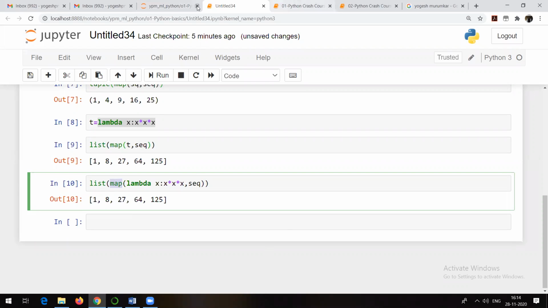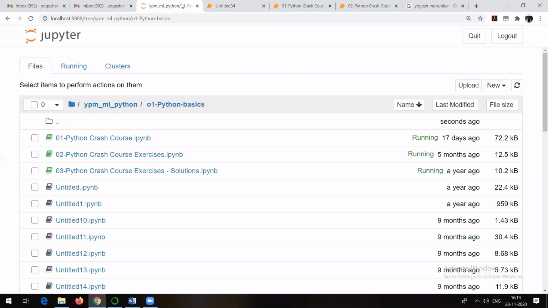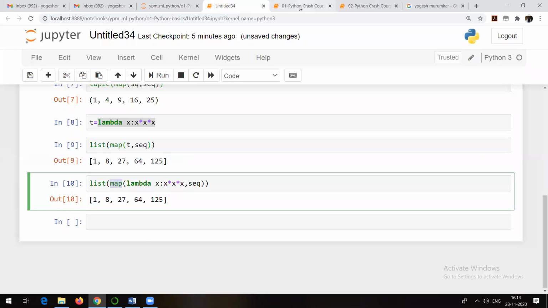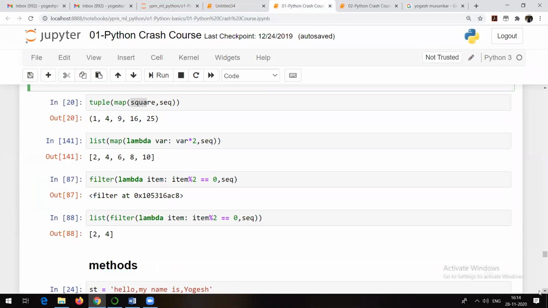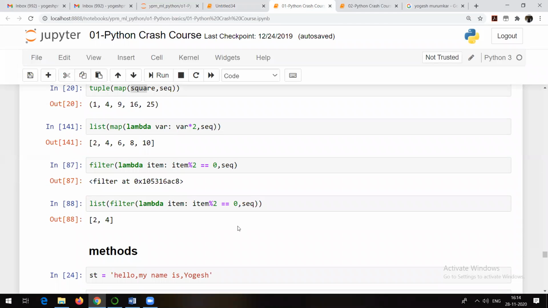So let's try to talk about another thing, and that is nothing but filter, right? So we talked about map. Now let's try to talk about filter. I hope everyone is able to understand what is in the map. If anyone is having any doubt, you can just ask me in the chat box, no problem. Okay. So let's try to talk about filter now. Again, filter is also same. If you want to apply any lambda expression, any function on some data set, definitely you can make use of